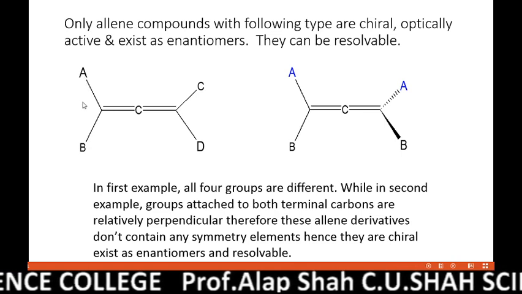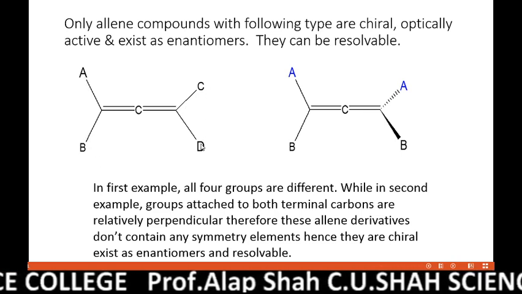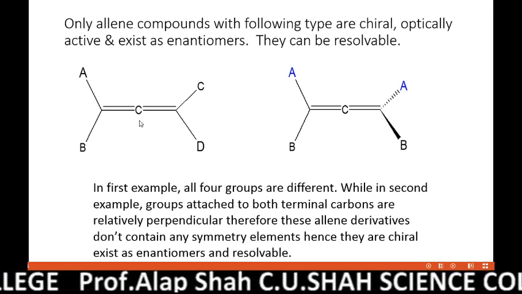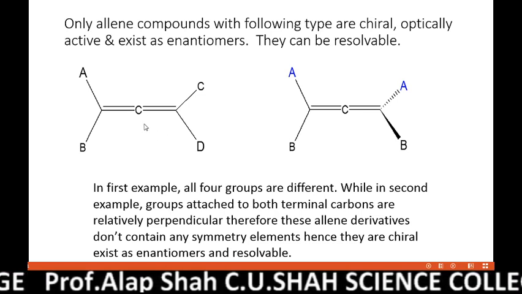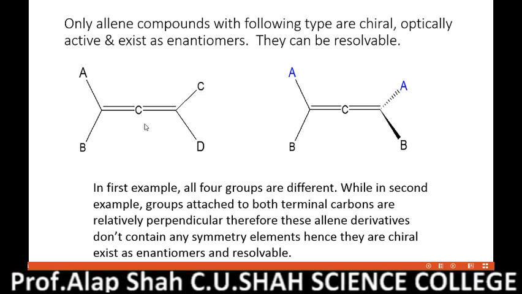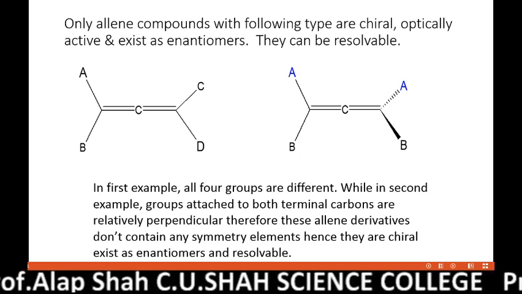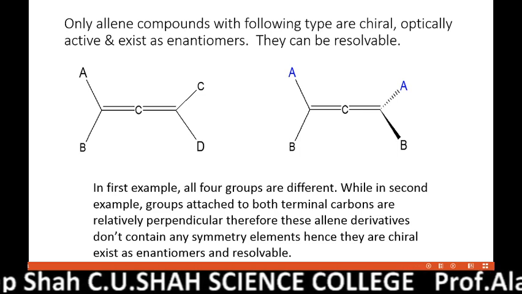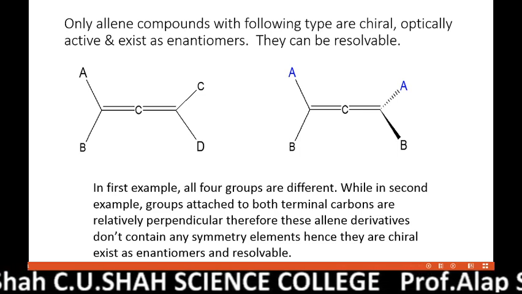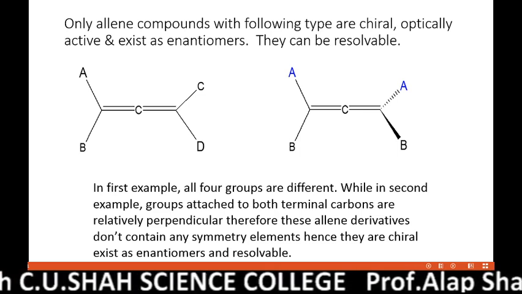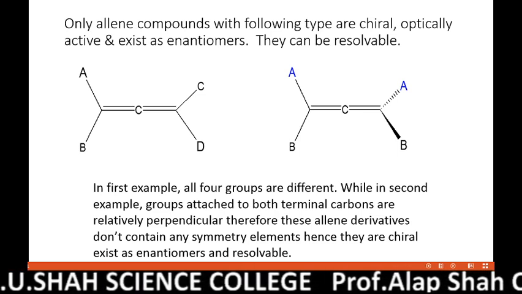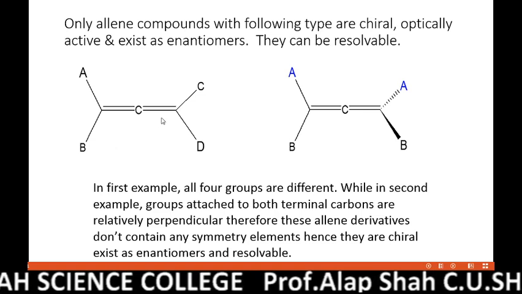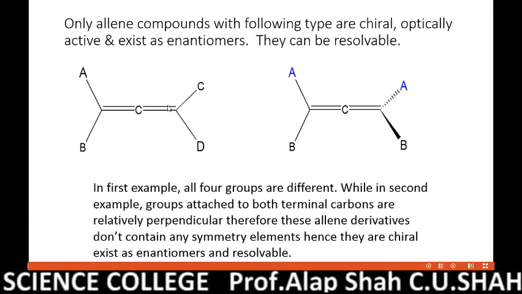If we generalize them, they are A, B, C, and D. In the case of such an allene, there is no question of a plane of symmetry, and the center of symmetry is already absent. So this kind of allene doesn't possess any symmetry element, and that's why it is chiral, optically active, and exists as enantiomers. You know the enantiomer, the mirror image of this one, and from their racemic mixture we can resolve the enantiomers.